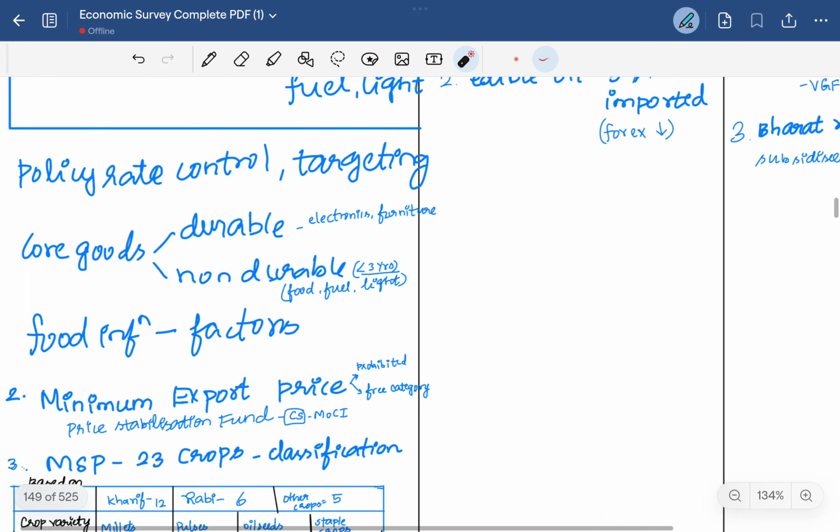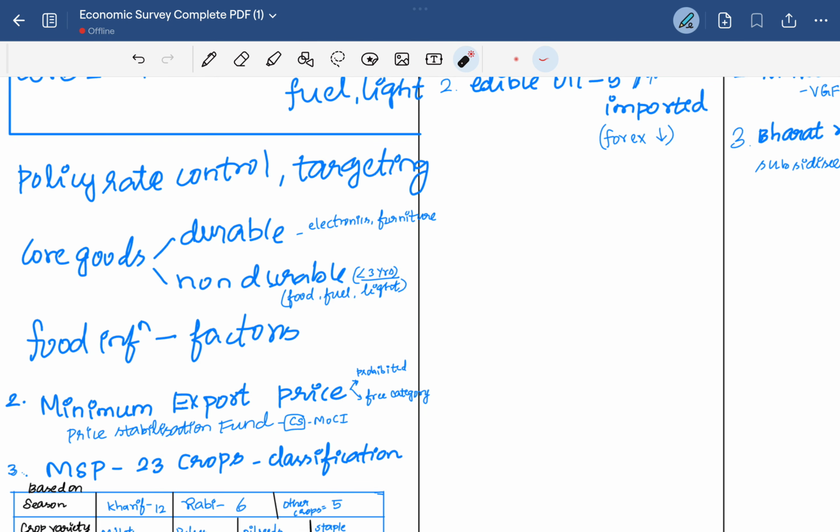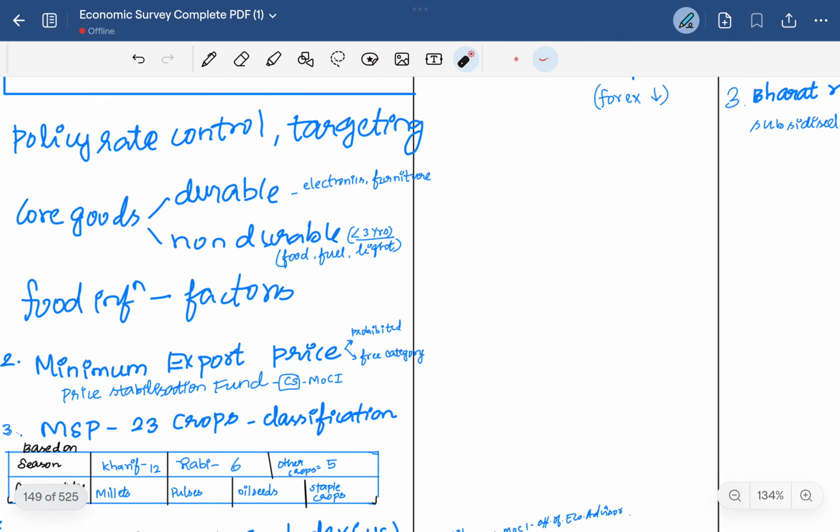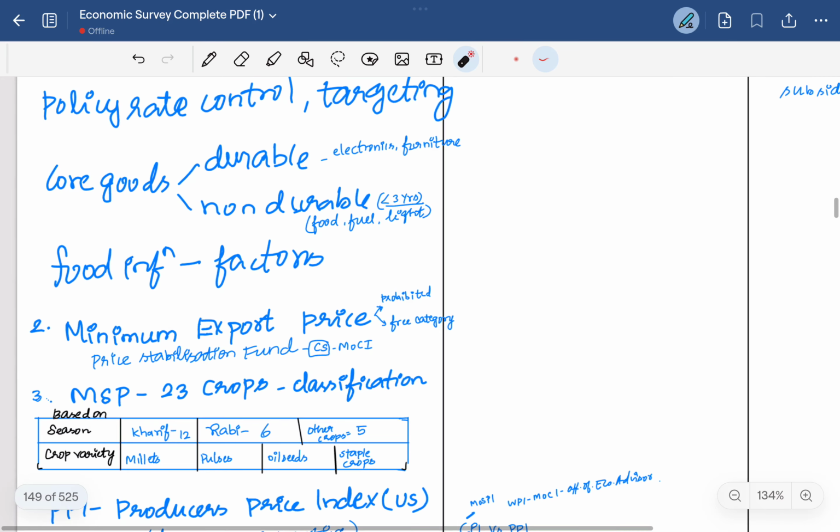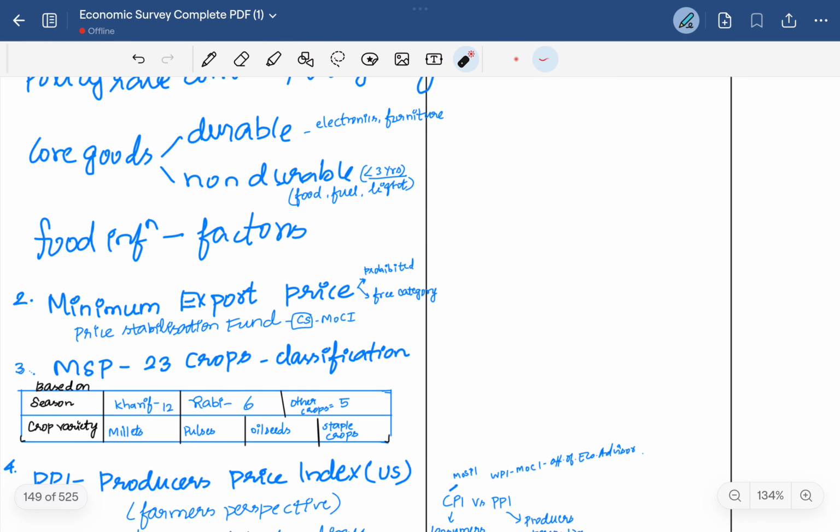Then the food inflation factors are basically supply side factors, like the supply chain and the input factors of the farmers. These are some of the factors which influence food inflation. Then the minimum export price concept is discussed here. The minimum export price is fixed by the government for various reasons, mainly when there is less supply of a particular good.